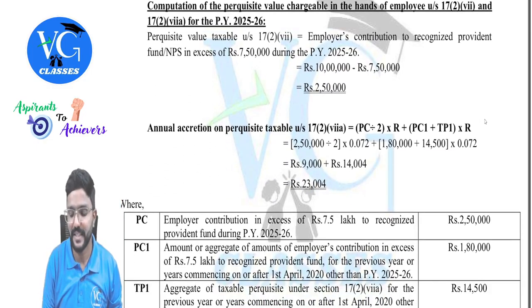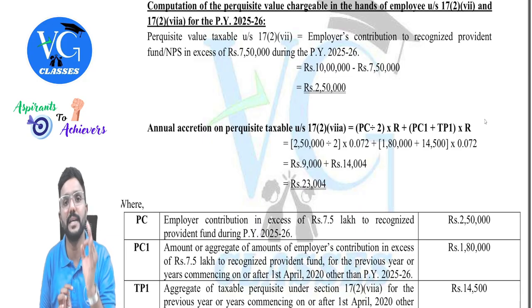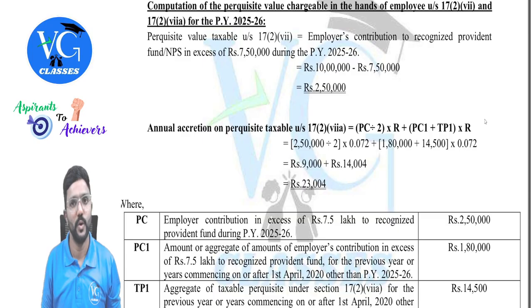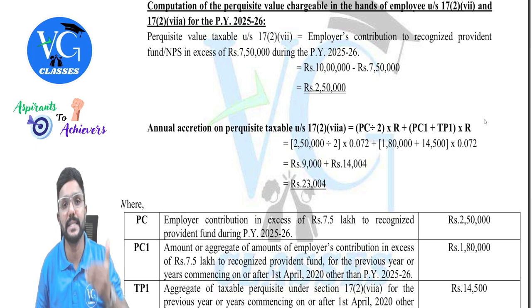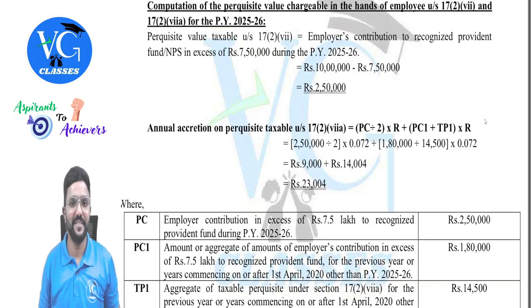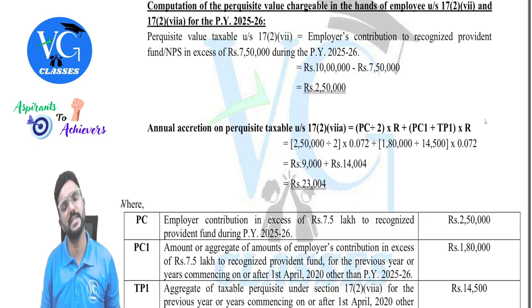Is that clear? Whereas for the current year contribution, we will divide it by 2 because I would have not earned interest for the entire year for this. Hope you got it. Yes, sir. So the total value of taxable perquisite is 23,004 rupees under section 17(2)(vii)(a). Now can we add up both and write total taxable perquisite? Yes.